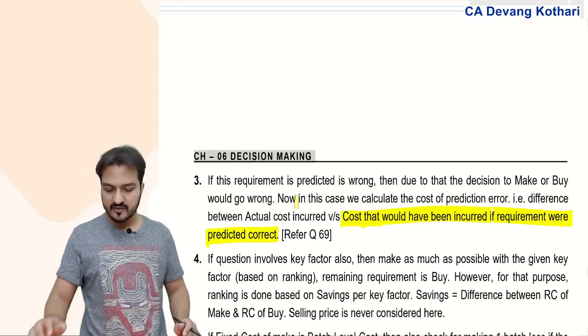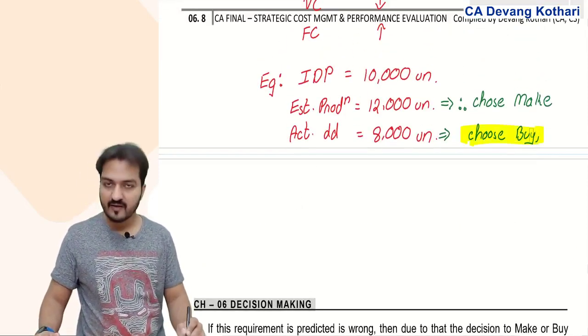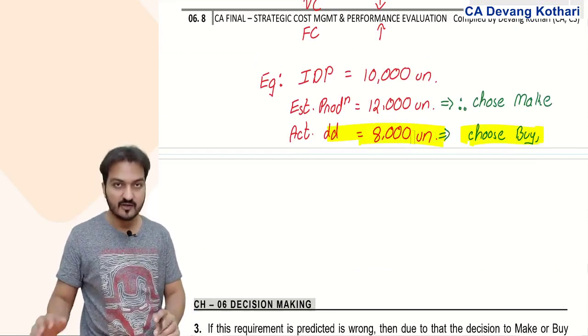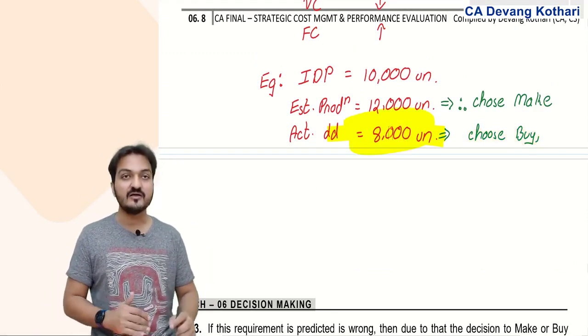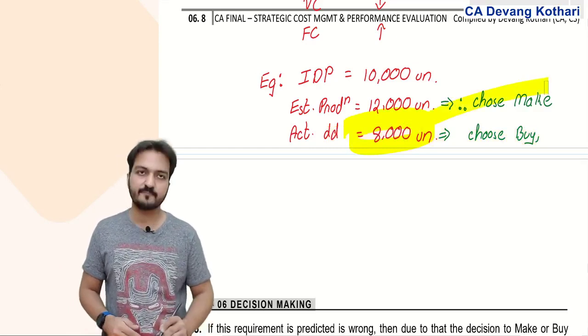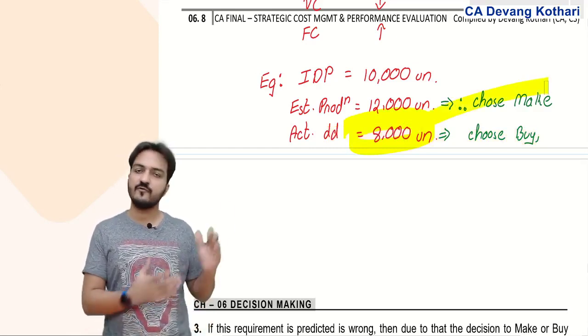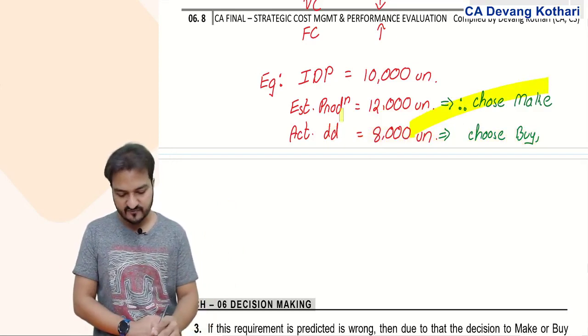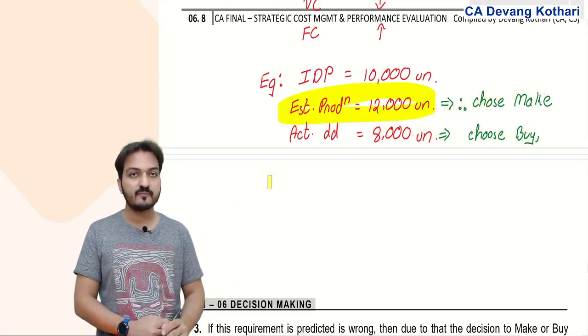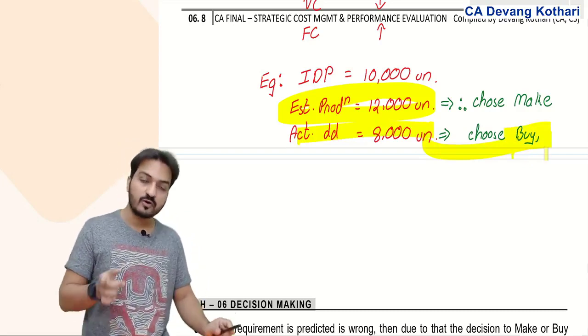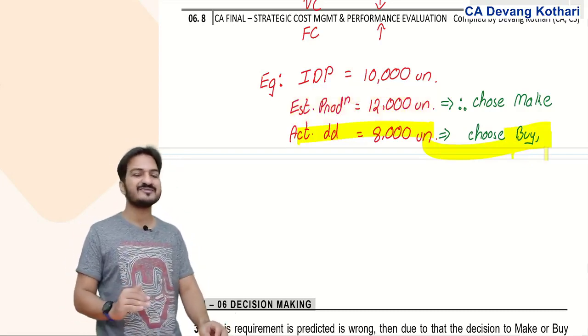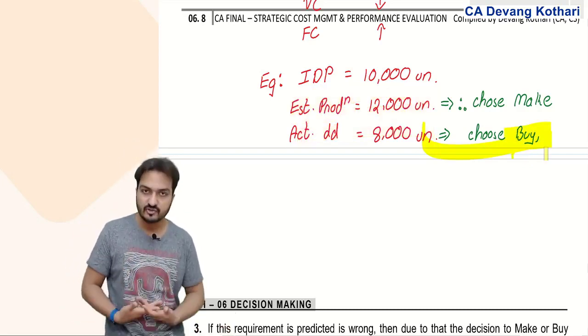If you had correctly chosen to buy for 8,000 units, look, actually 8,000 units you have made because of your wrong estimate, because of this wrong prediction. If actually 8,000 units you would have bought, then what cost you would have incurred? Actually 8,000 units made, what cost have you actually incurred?